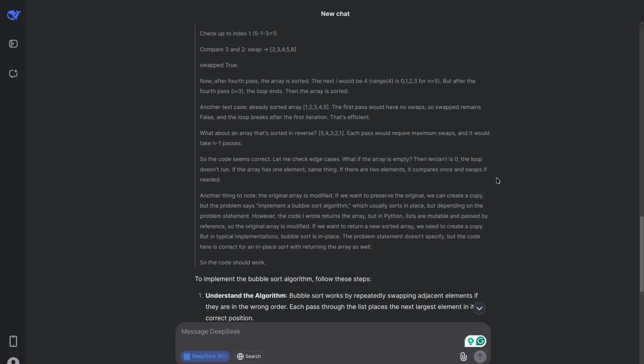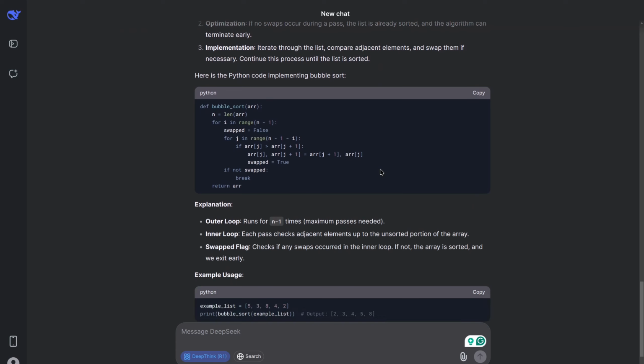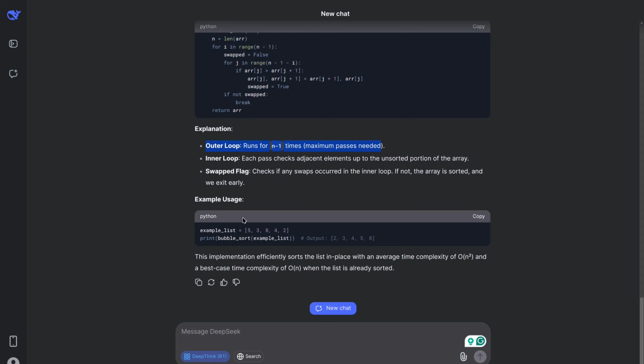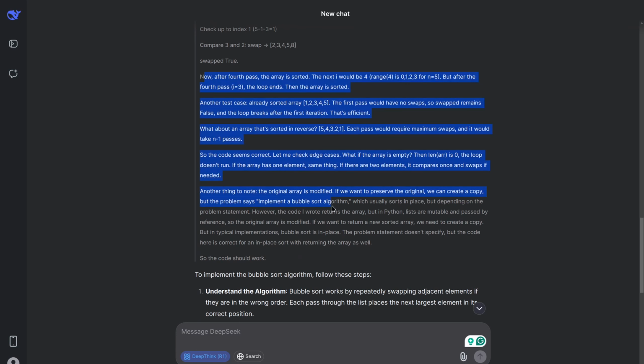All right, so after a lengthy thought process, this is what we're able to come up with. It tells you the steps of solving a bubble sort problem. Step 1 is to understand the problem, obviously. Step 2 is to optimize and then actually implement code. And as you can see, it formats the code in Python and gives an explanation, normal stuff. But the step that comes before that is its thought process. It tells you it puts all test cases into consideration. I actually kind of like that.